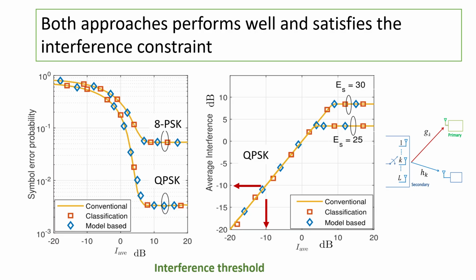Here, the first plot shows that both machine learning approaches achieve almost the same error performance as the conventional approach. The second plot shows that both models satisfy the interference constraint. So, both the proposed approaches perform well while satisfying the interference constraint.